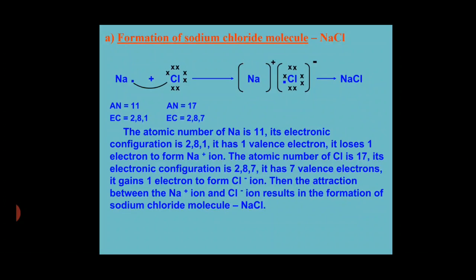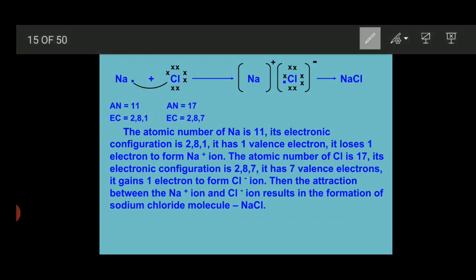So now let's see how the formation of sodium chloride actually works. Here sodium metal is written and chlorine non-metal is written. As we already know, the atomic number of sodium is 11 and the electronic configuration is 2, 8 and 1. In the outermost cell of sodium 1 electron is present, and in case of chlorine, the atomic number is 17 and the electronic configuration is 2, 8 and 7.